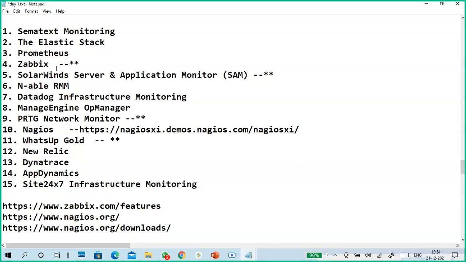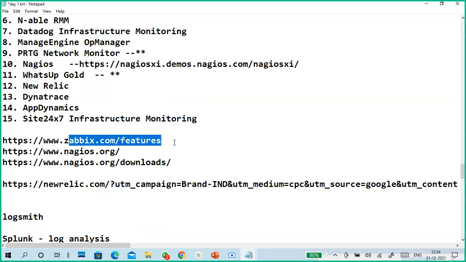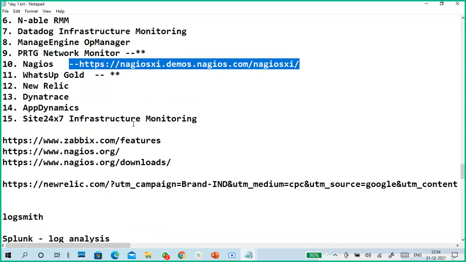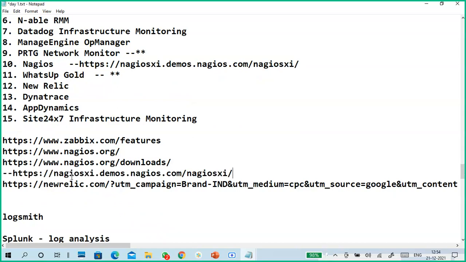So I told Zabbix, Nagios, PRTG. At least these things, go through them and you will get it. I gave Zabbix features, the Nagios download link, and also the demo link. I will copy the demo link here again. Okay, so go through it.